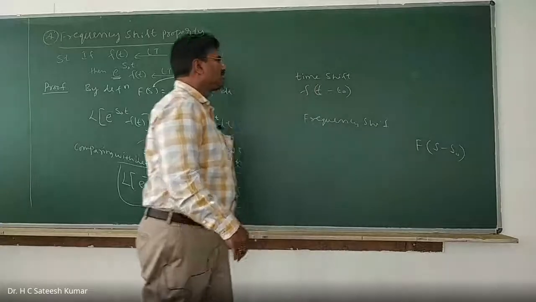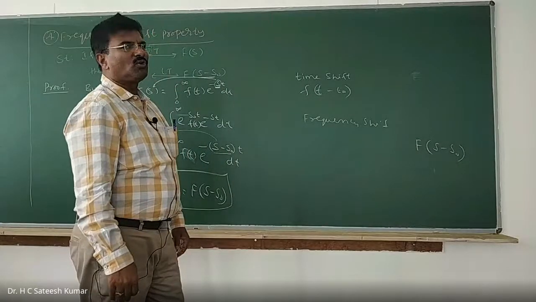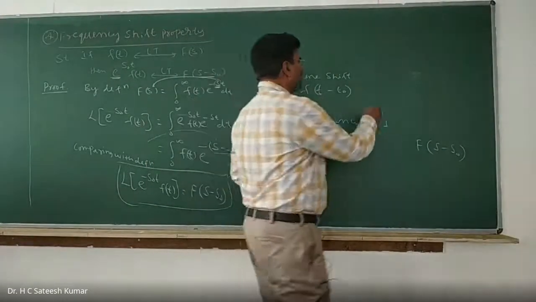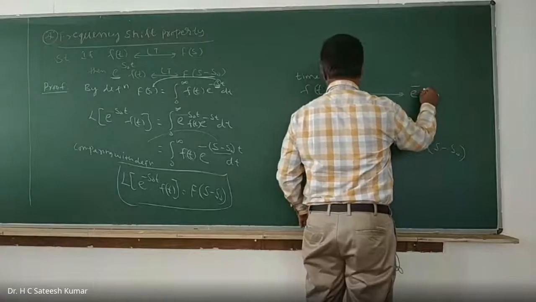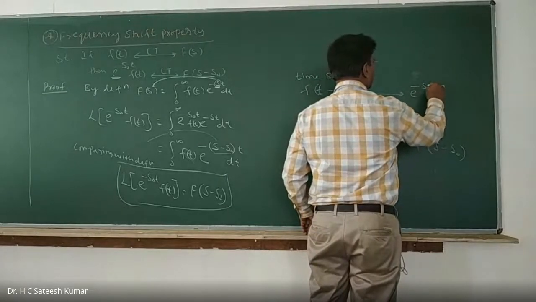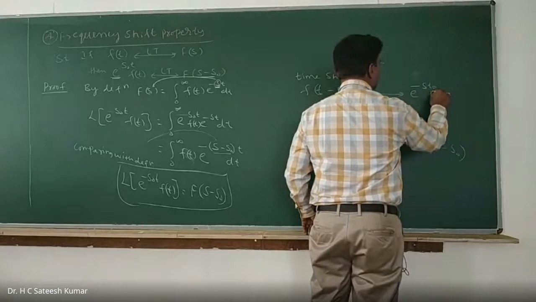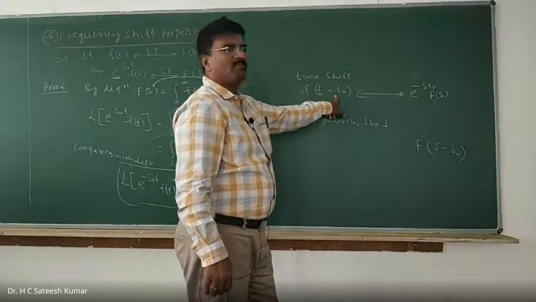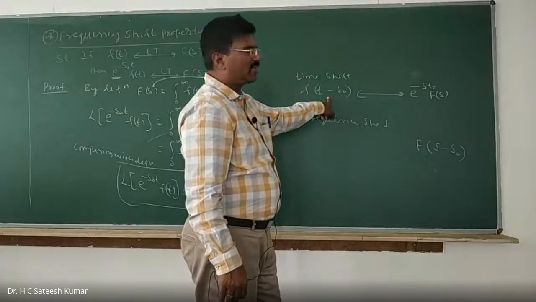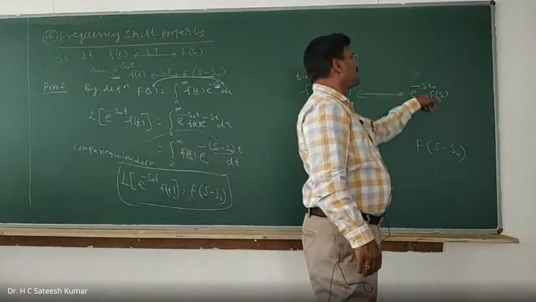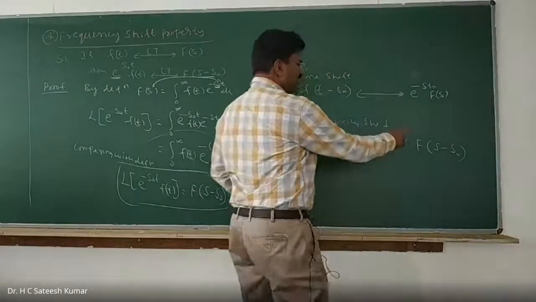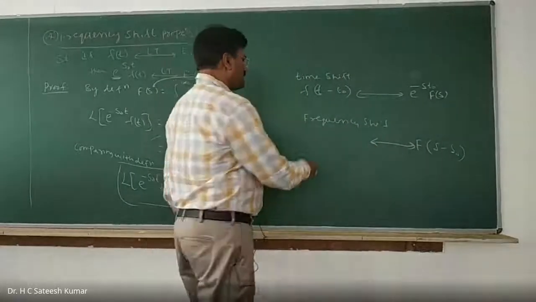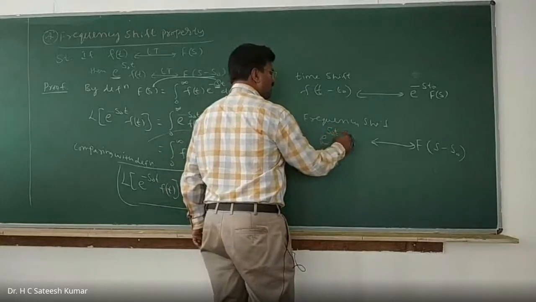The beauty of the concept is, if you are shifting in one domain, other domain is multiplied by exponential. For example, I am shifting in time domain. Therefore, frequency domain, what do we have? e to the power of minus st naught into f of s. Okay, right. That means shift is in time domain. When you shift the signal or function in time domain, other domain will be multiplied by exponential. Similarly, if you are shifting it in frequency domain, other domain will be multiplied by exponential. Therefore, we'll get it as e to the power of s naught t into f of t.